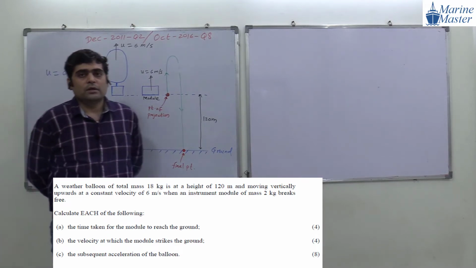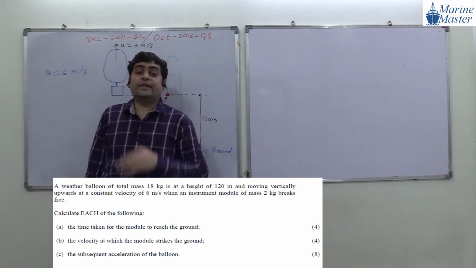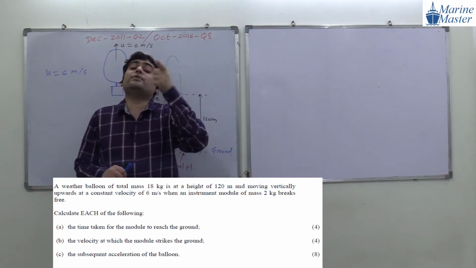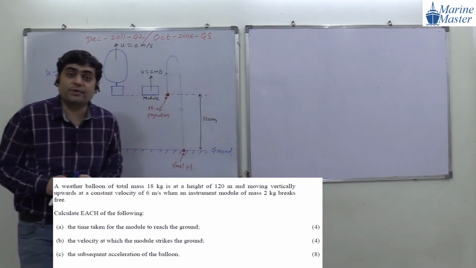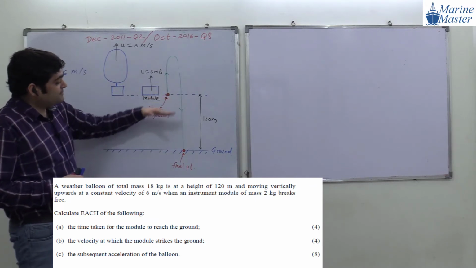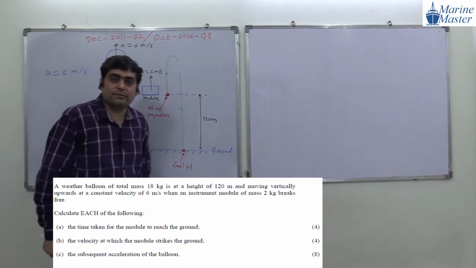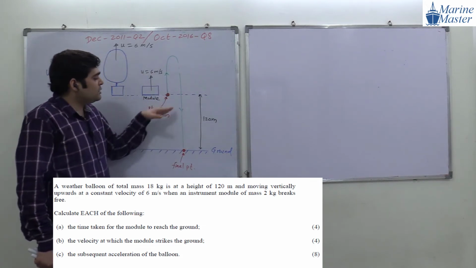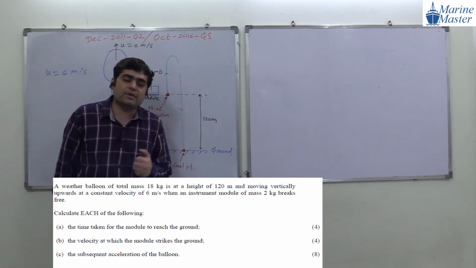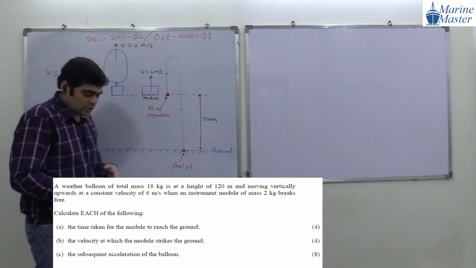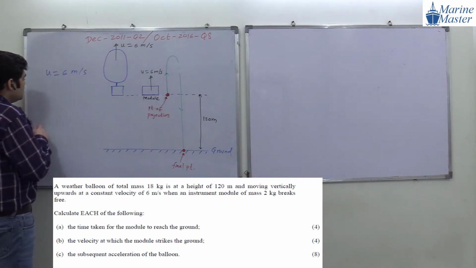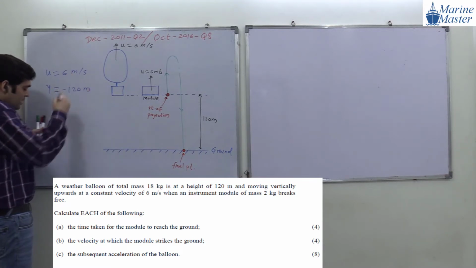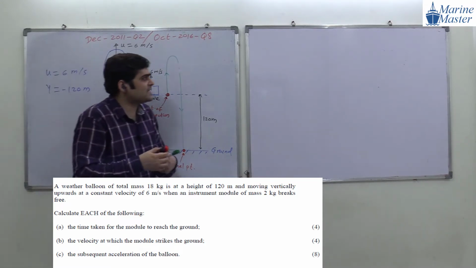Yes, minus 120. It is not 120 meter. Vertical displacement will be minus 120. And why is it minus 120? Our final point is below the point of projection, as in the previous question we studied. So if our final point is below the point of projection, y will become minus 120 meter.